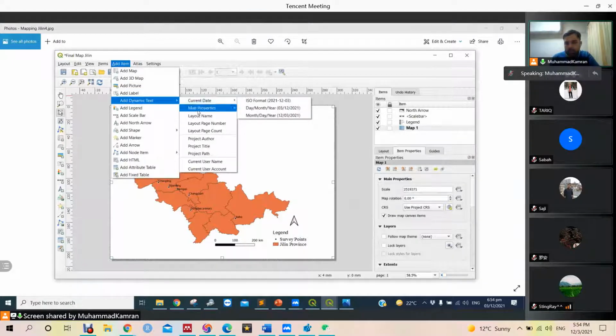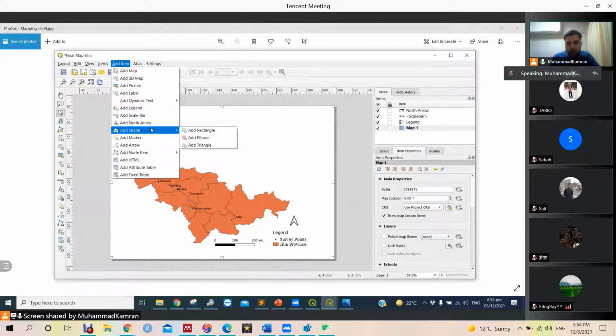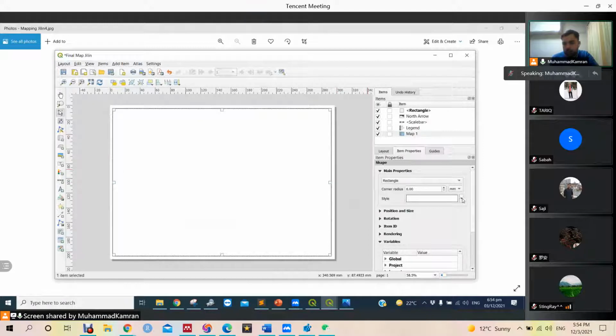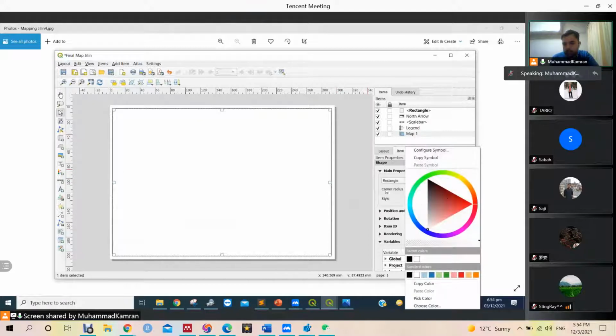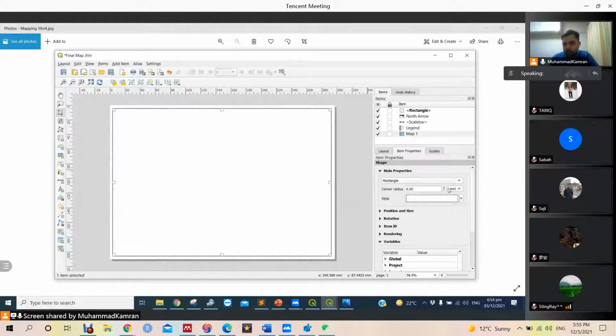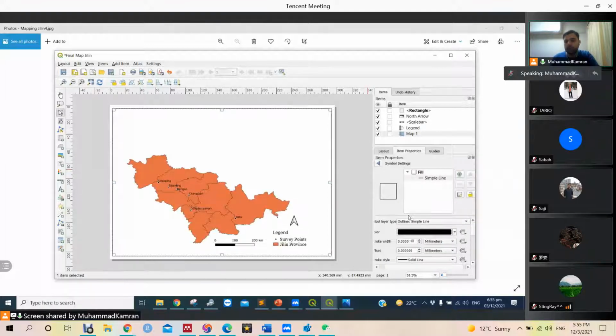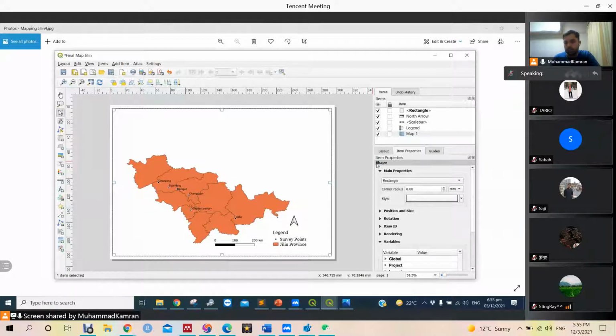We can add more. There can be a dynamic text like what date, who is the author, add shape, and we can add a boundary like this, and we can style it. Rectangle. Should be outline, simple line like this. Okay, now it looks nice. I am going to export it.